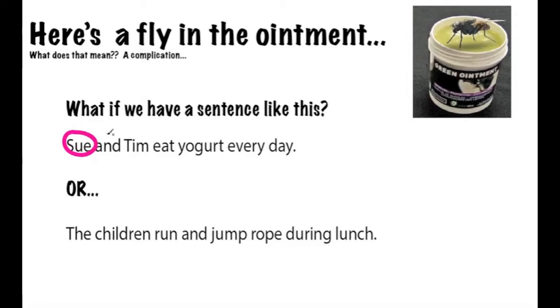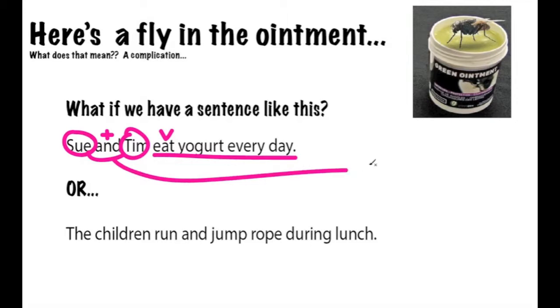We have Sue, and of course we have Tim, joined by a conjunction, and one of the most common conjunctions. So we have Sue and Tim, and then we have eat yogurt every day, which is of course the predicate, and eat is the verb, so that's the simple predicate. What are we going to do with Sue and Tim? Well, we know from the past that this is referred to as a compound subject.